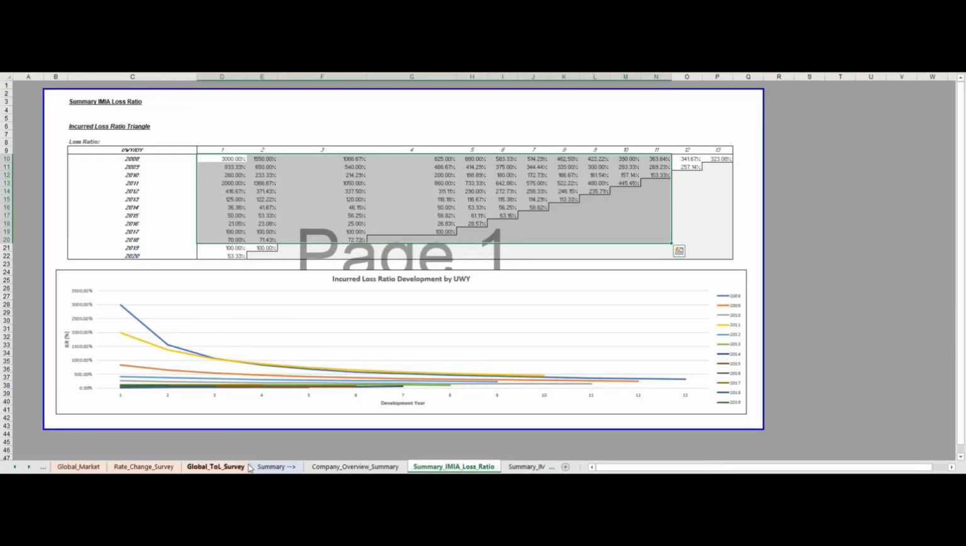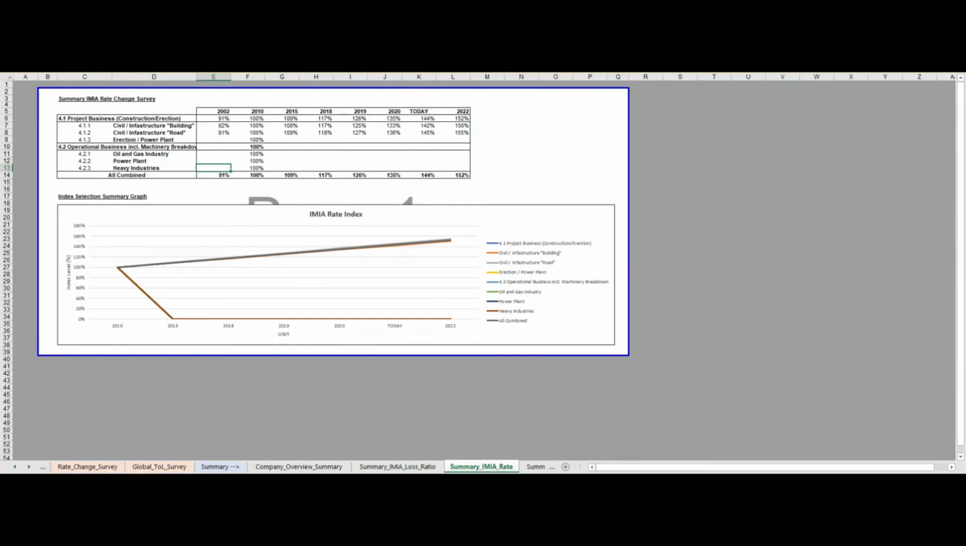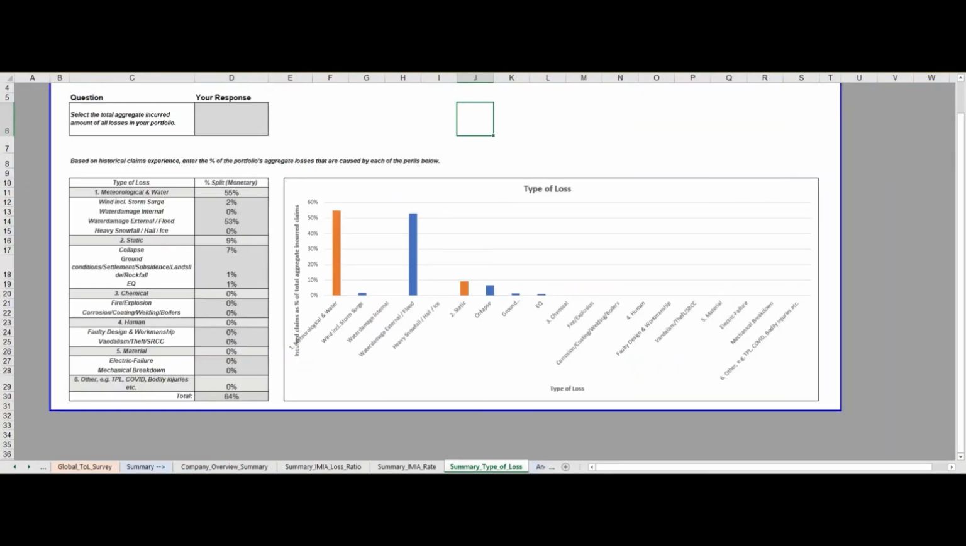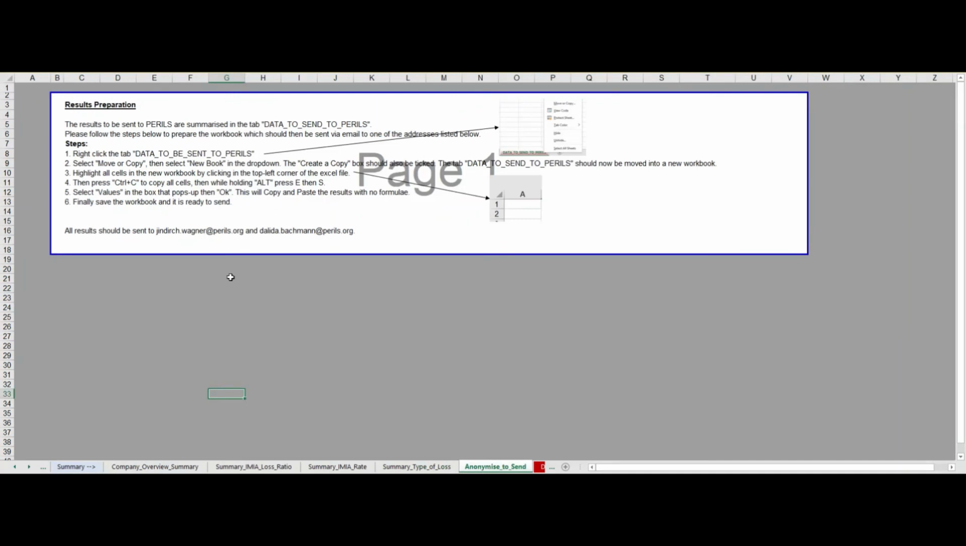There's also a few tabs that help to summarize the results so you can review before sending. So we have one for the company overview, the EMEA loss ratio, the rate change, and the type of loss. Finally, we have the steps that need to be followed to prepare the workbook to send to Perils. These have been outlined here, but I will take you through them now in detail.